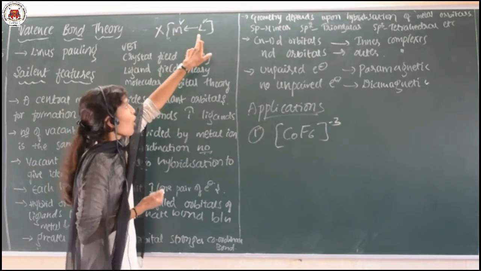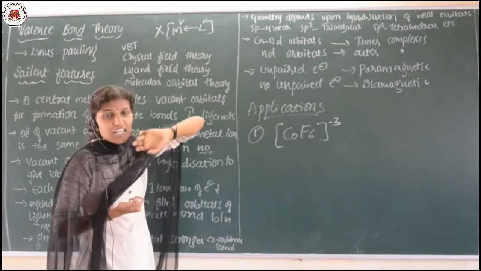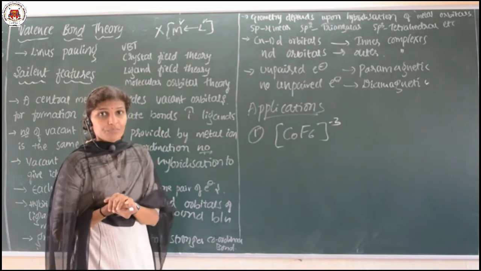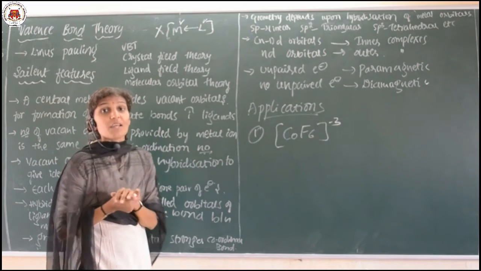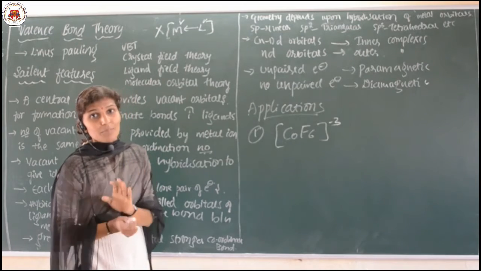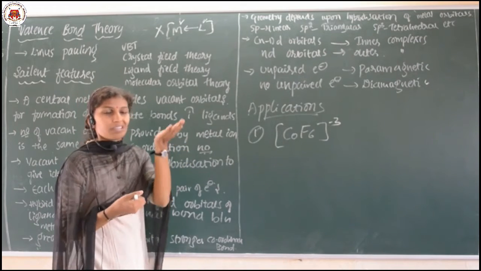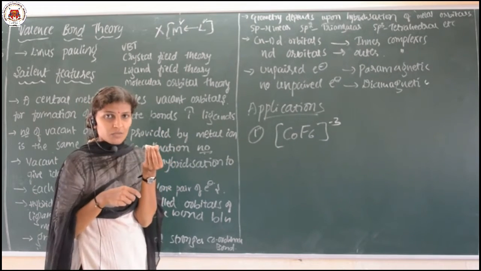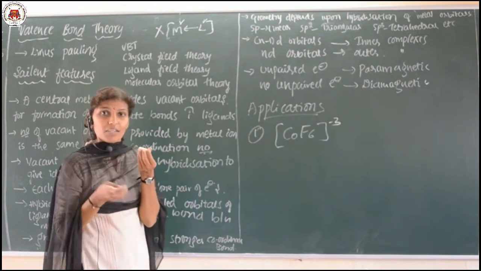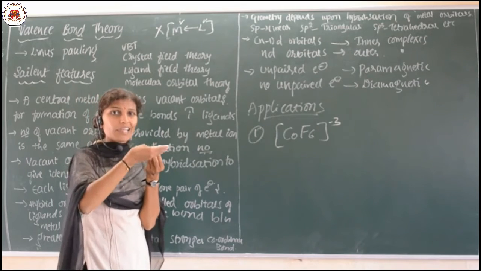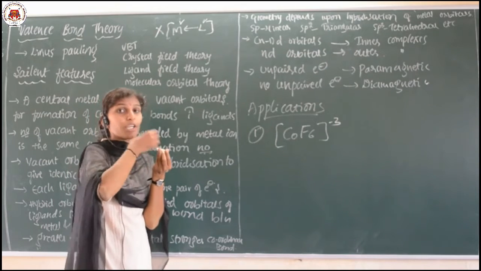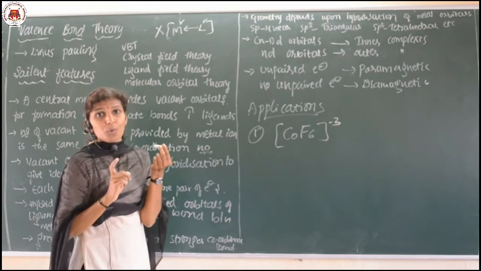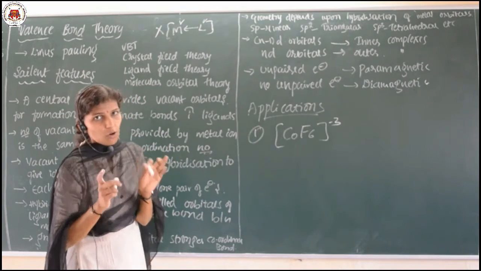It means that as many ligands as want to attach to the central metal atom, that many vacant orbitals are provided by it. Depending upon how many ligands will donate, it will provide its vacant orbitals.